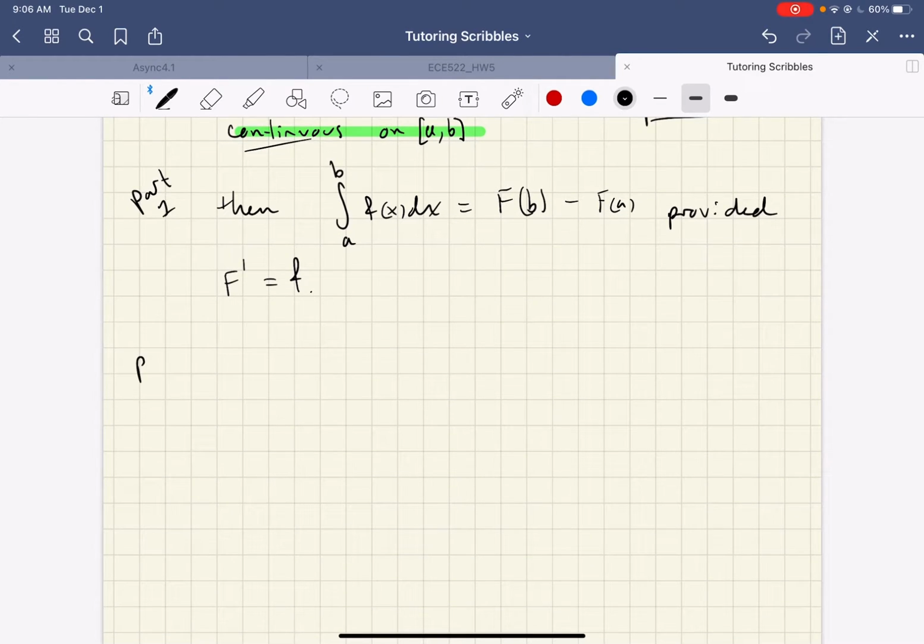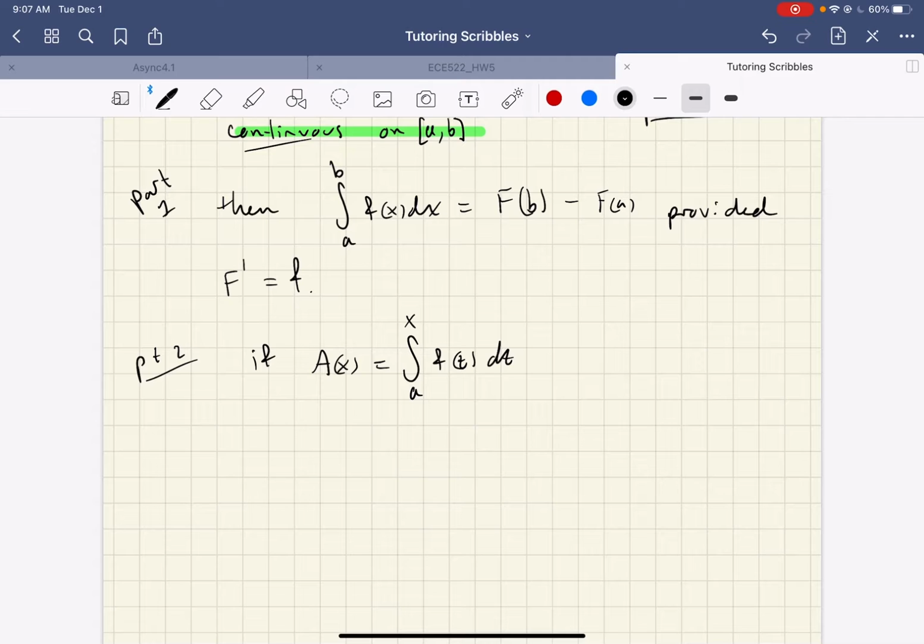And part 2 says if you define a function, let me give myself a little bit more room. Previously I used A for area, but to use the same notation as the textbook, no, you know what, I like A. If you define an area function to be an integral from some fixed value up to x of a function, t, and again, this little f function should not be too bad.